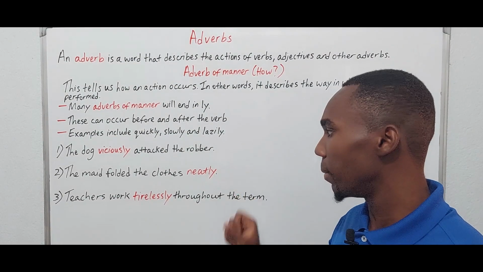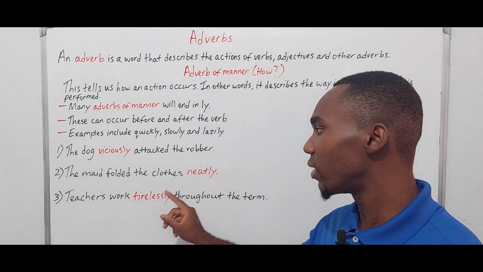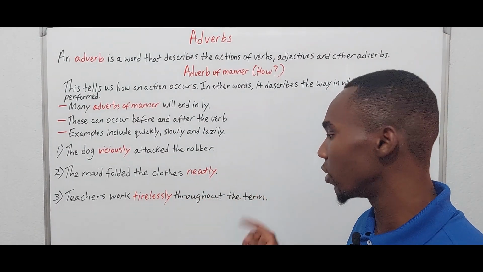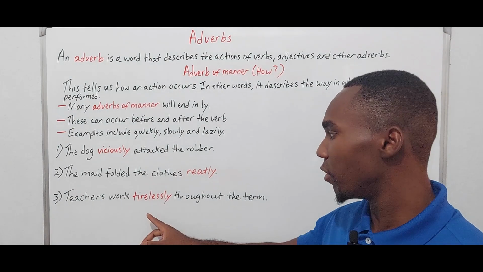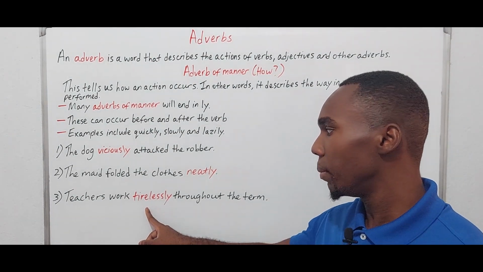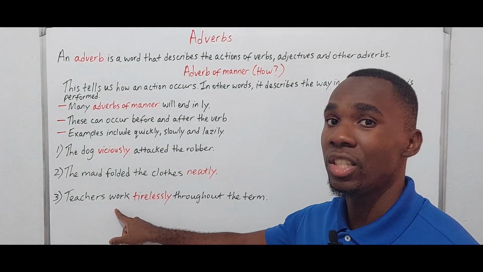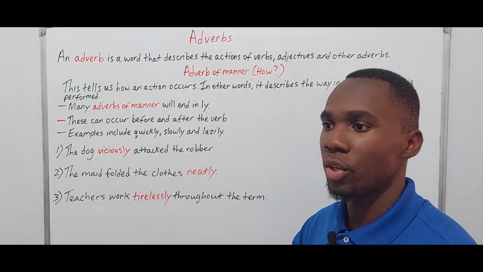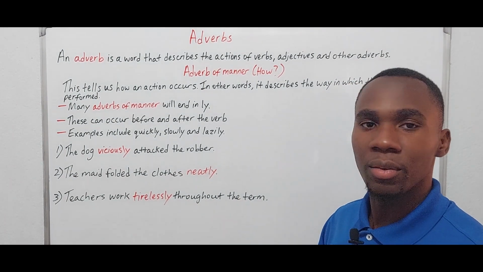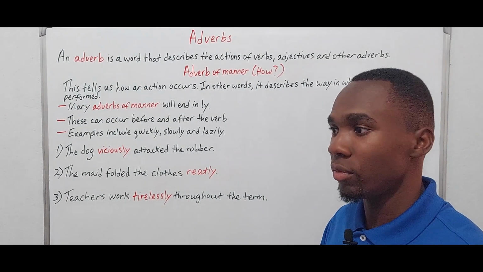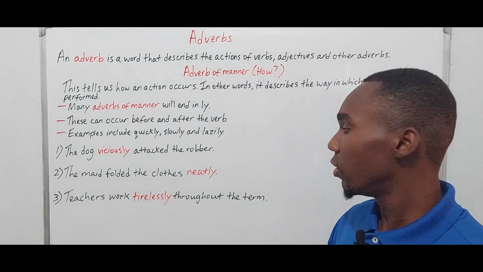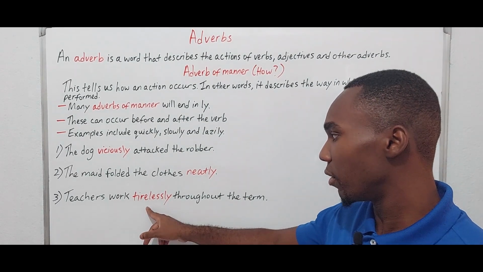And three: teachers work tirelessly throughout the term. Our adverb of manner here is tirelessly, because tirelessly describes how the teachers work, the manner in which they work, meaning with a lot of effort and non-stop. So that is our adverb of manner here.